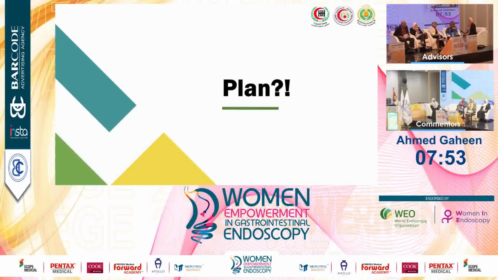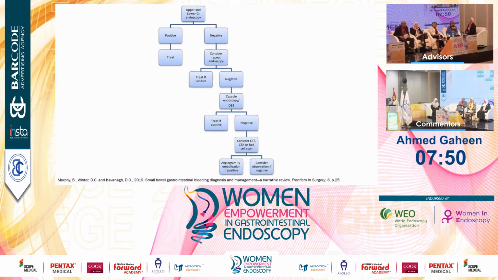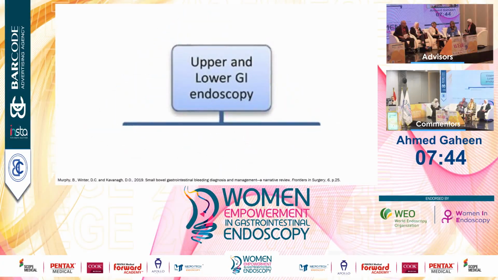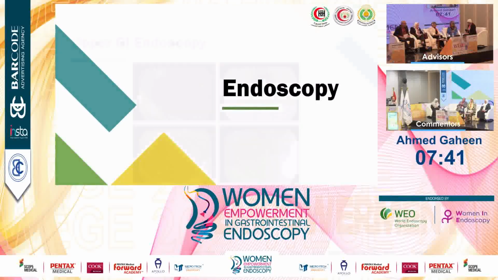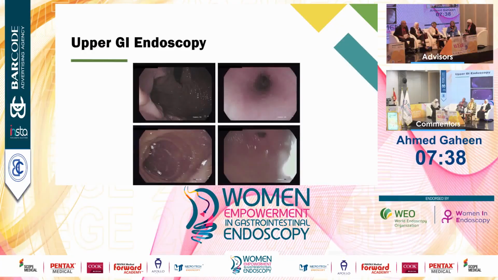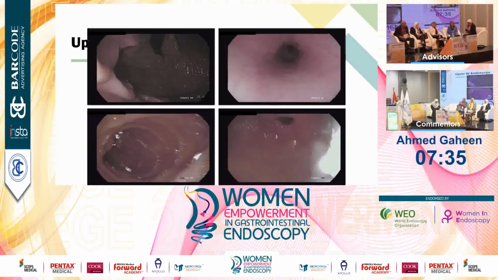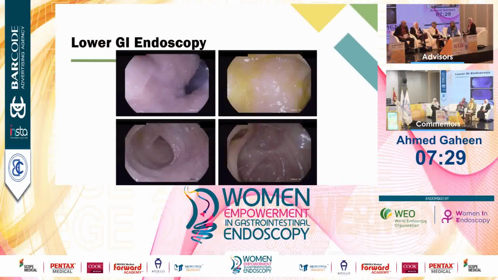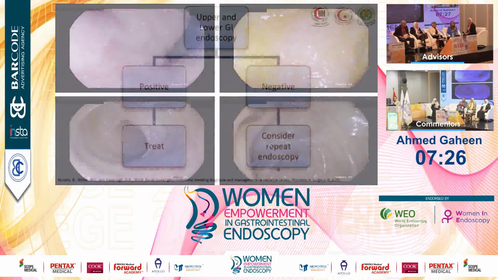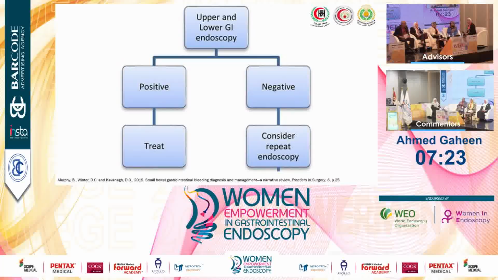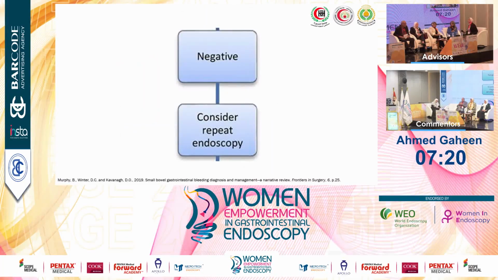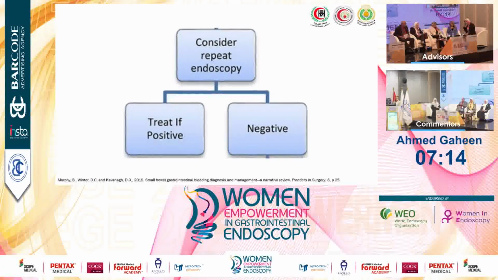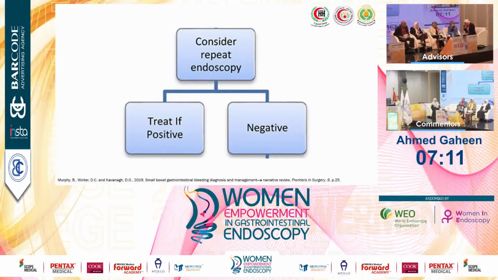What is the plan here? We have a proposed algorithm to follow in cases of suspected GI bleeding, starting from upper GI and lower endoscopy. We already did the upper GI endoscopy, and as you see, it was normal. We performed lower GI endoscopy also, and it was normal too. So what's the next step? According to the algorithm, here we move to the negative arm, which suggests repeating the endoscopy. We already repeated the endoscopy, and also we didn't find an apparent source of GI bleeding.